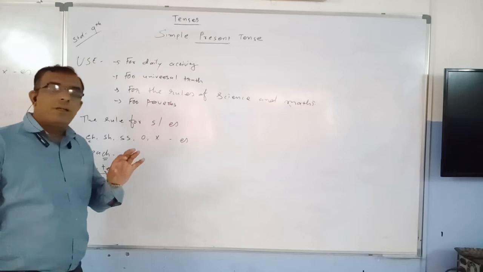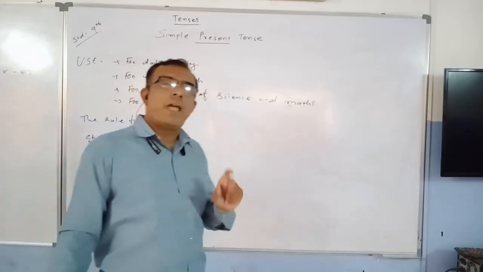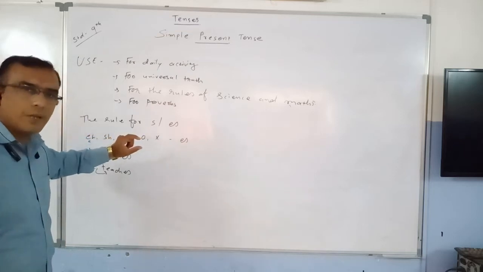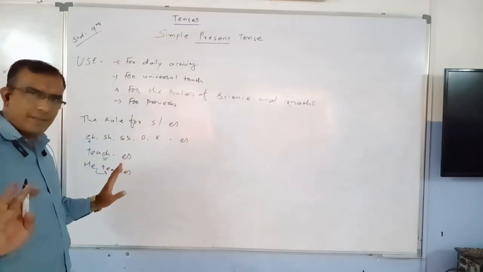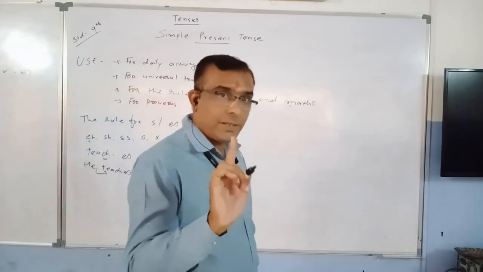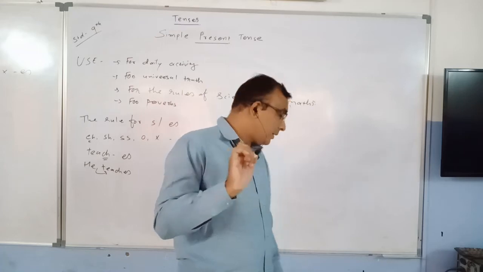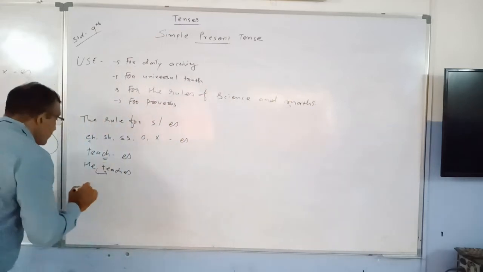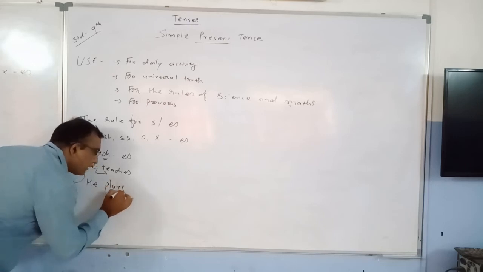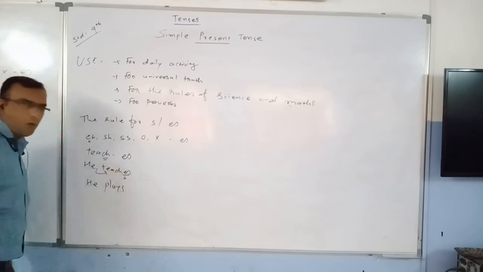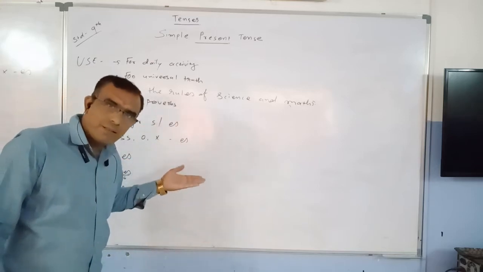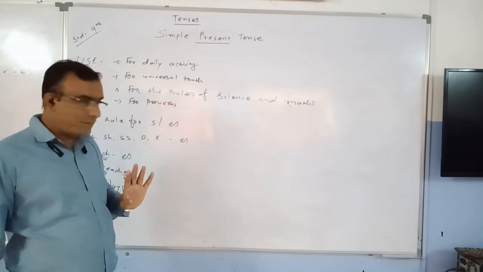Now in simple present tense, if those letters are not at the end of the verb, what to do? You have to put simply S, nothing else, if your subject is third person, he, she, it, as I told you before. Keep this in mind. So suppose he plays. Only S. Over here ES. I hope that you can understand when you have to utilize S and when you have to utilize ES.